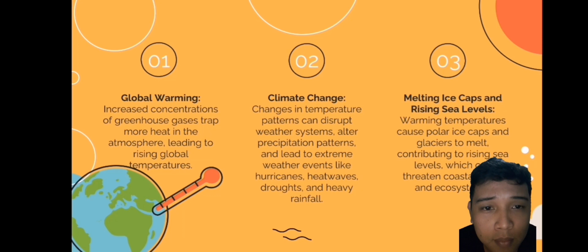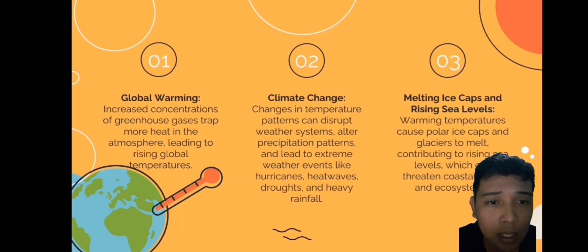Climate change. Change in the temperature patterns can disturb weather systems, alter precipitation patterns and lead to extreme weather events like hurricanes, heat waves, droughts, and heavy rain.